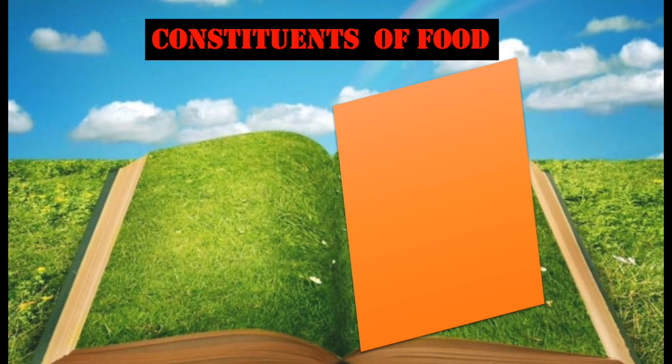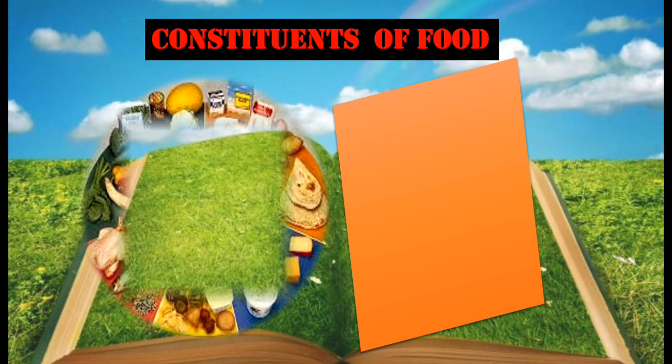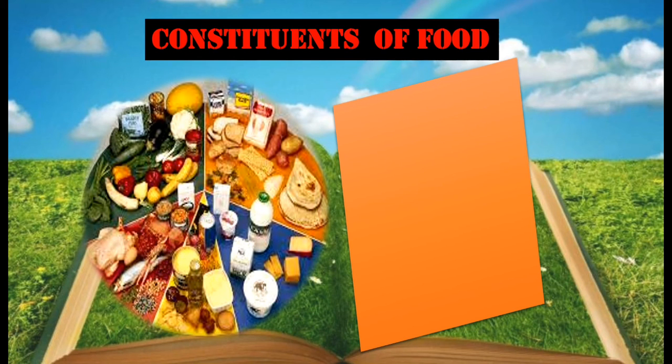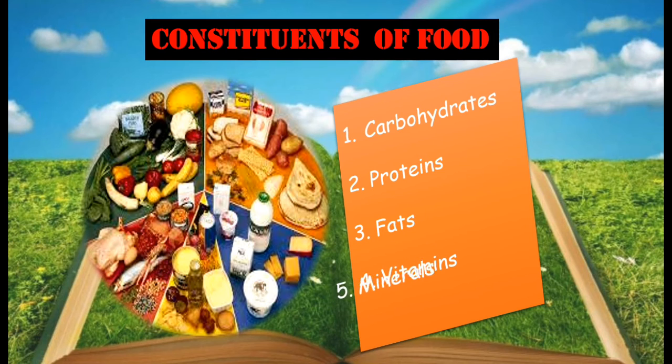Now, as we learned, the constituents of food are very important. That means whatever you eat, first it gets digested in your body and then it gets absorbed into your blood. Now what is getting absorbed? The constituents of food, the things present in your food, like carbohydrates, proteins, fats, vitamins and minerals. So these are the main constituents of food.